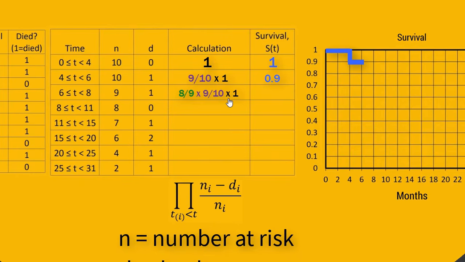It says multiply this fraction with all the previous fractions that you've calculated before this, which will give us 0.8. And again, that makes a lot of sense, and this seems like we're overcomplicating something that's very simple, right? Every time a wombat dies, we lose 10% of the wombats, right? Well, it's right up until this point, but now it's going to get a little bit more interesting because at